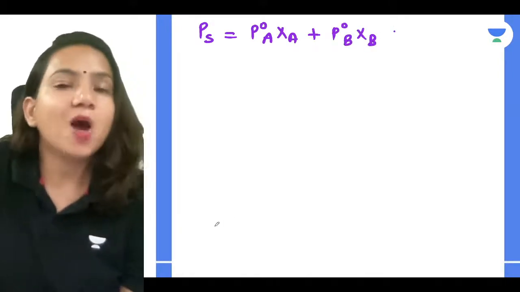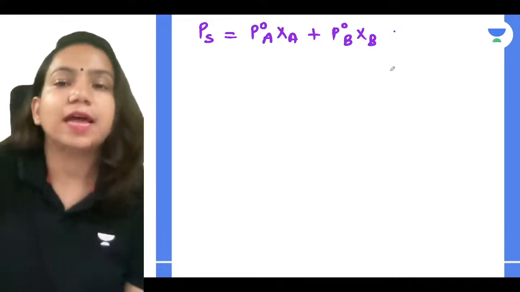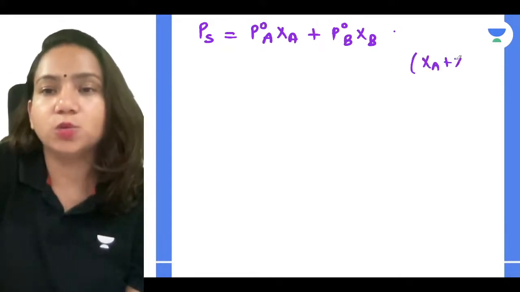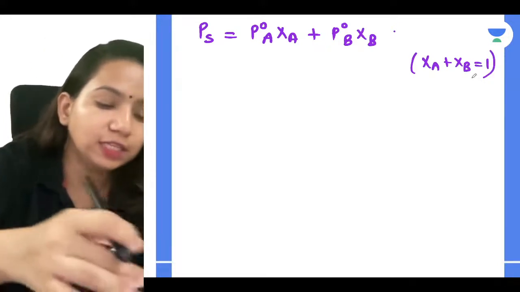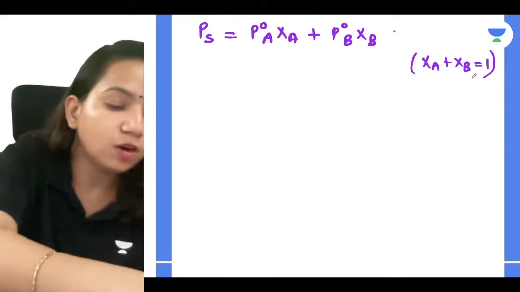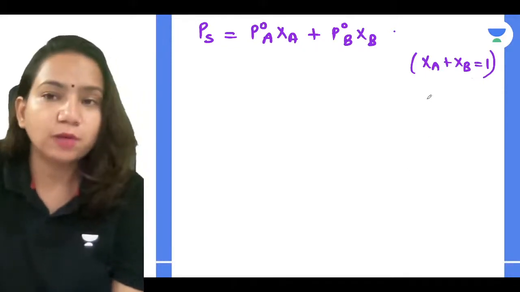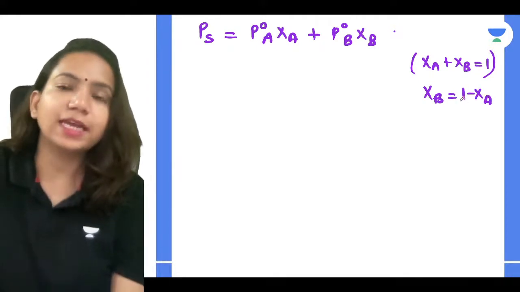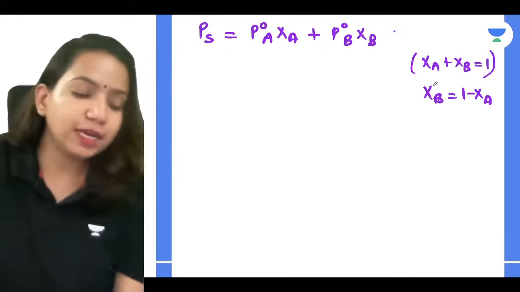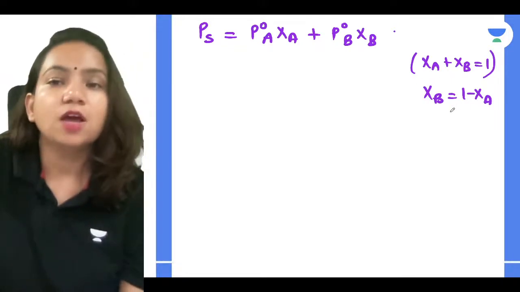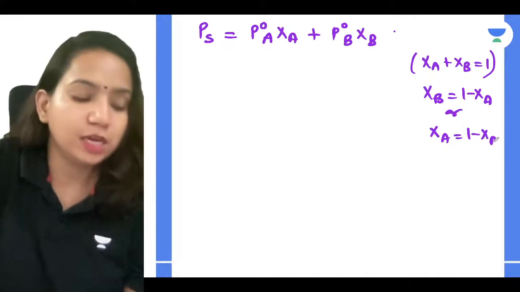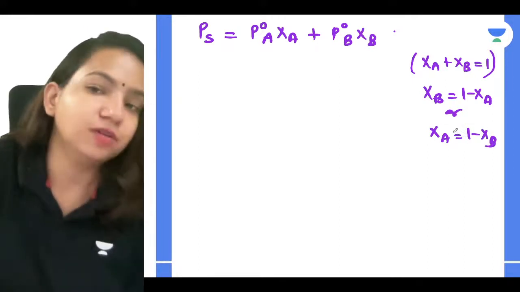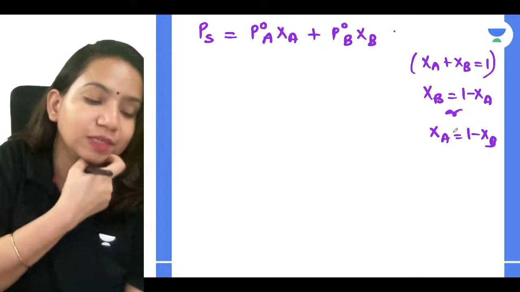Correct, guys? Now what you can relate over here is that XA plus XB is equal to 1. So I can write XB is equal to 1 minus XA. Instead of XB, I can write 1 minus XA. You can write XB is equal to 1 minus XA, or you can write XA is equal to 1 minus XB. You can write in any manner, so that we can relate.